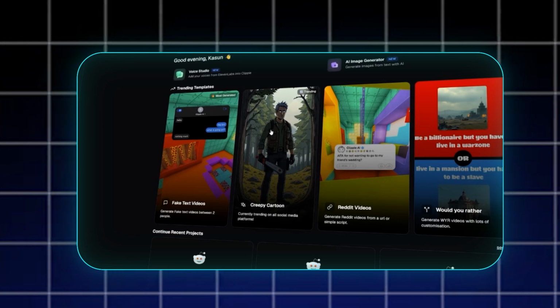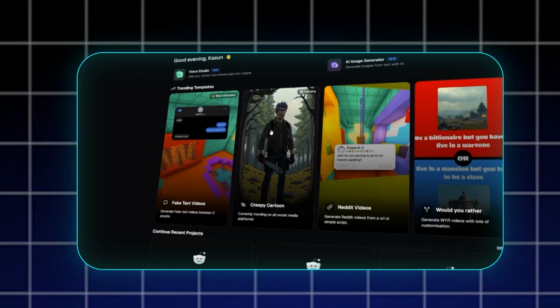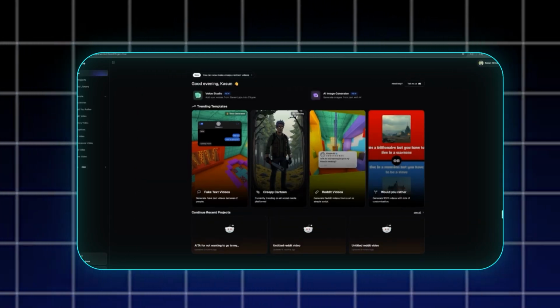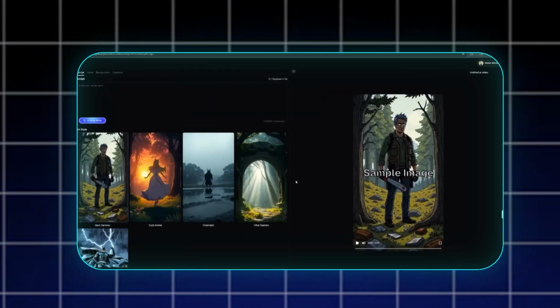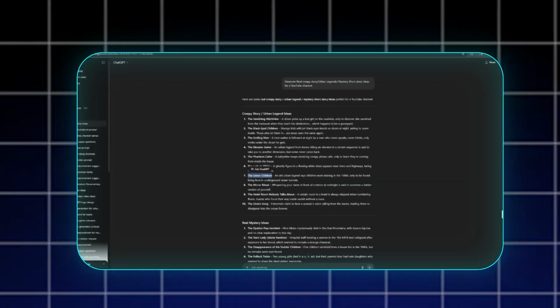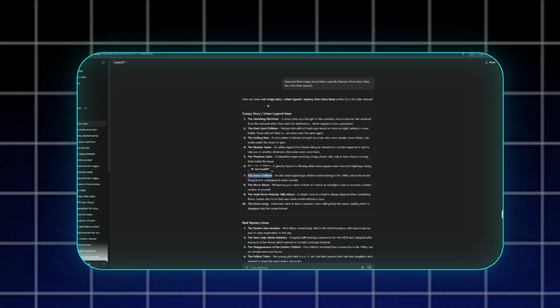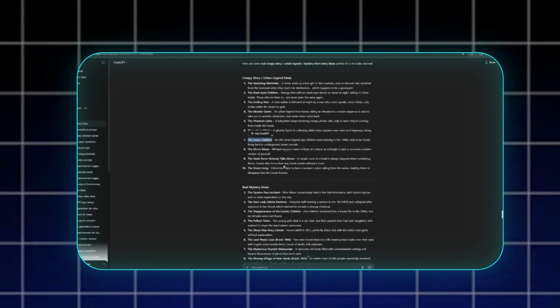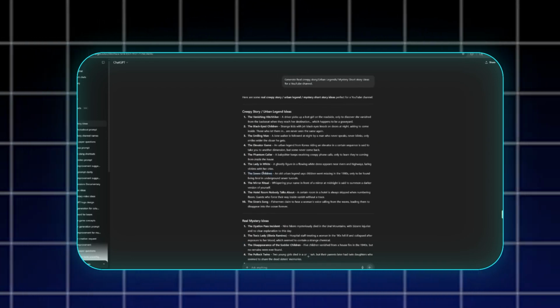Let's pick a template for the short video. ChatGPT offers a creepy cartoon-style template which fits perfectly with the theme. I've asked ChatGPT to generate a few video topic ideas for these creepy stories, and here's one that stood out: the sewer children incident. Let me show you how to turn this into a short video.